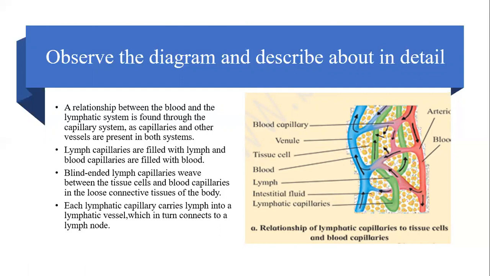Each lymphatic capillary carries what? It carries lymph into a lymphatic vessel, which in turn connects to a lymph node. And we have seen where in the body the lymph nodes are located. And which are the lymph nodes? One is the tonsil, second is the thymus, third is the spleen. These are the major lymph nodes in our body: spleen, tonsils, and thymus. Okay, so this is all about this chapter. Respiration and circulation, it ends over here.